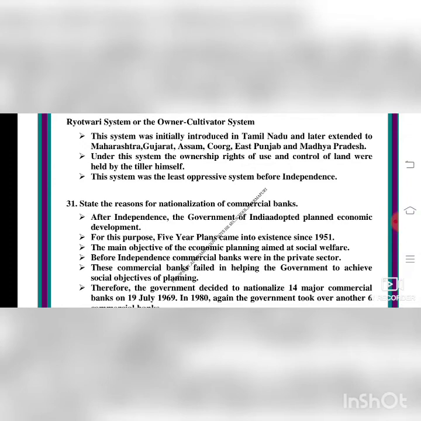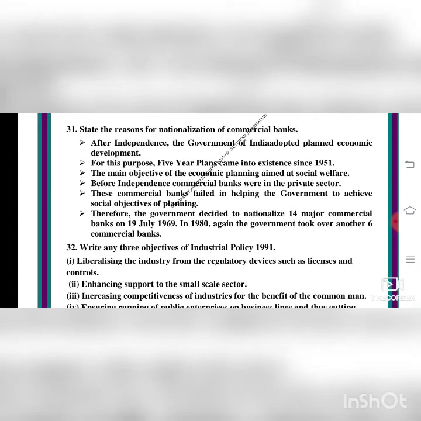These commercial banks failed in helping the government to achieve the social objectives of planning. Therefore, the government decided to nationalize 14 major commercial banks on 19 July 1969. In 1980, again the government took over another 6 commercial banks. So altogether 20 banks they have nationalized, isn't it? The commercial banks, for the purpose of social welfare.